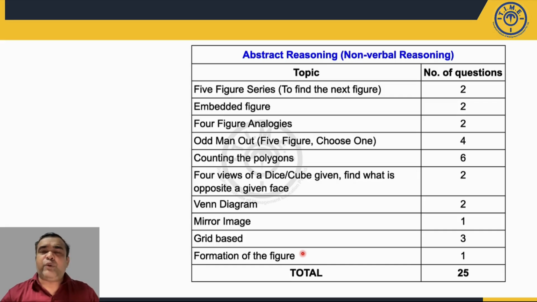In fact, for many questions, you don't need to use pen and paper. You could have directly marked the answer just by observing the figure properly. Fine. So probably this was the easiest section in this entire paper, which could have been solved in lesser time, with a good amount of accuracy also. Okay.